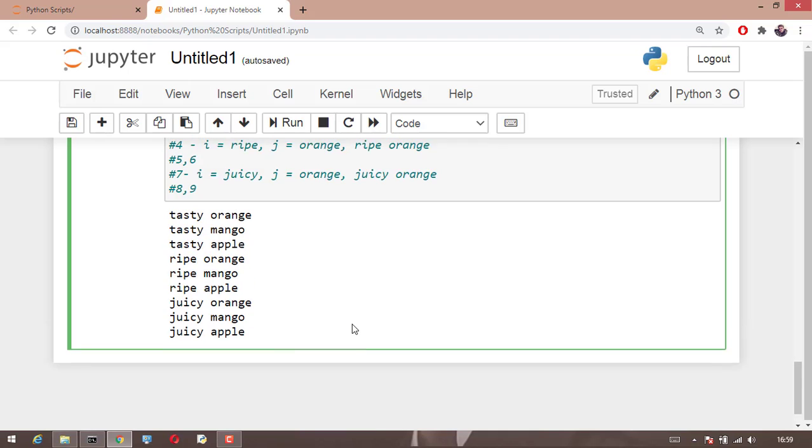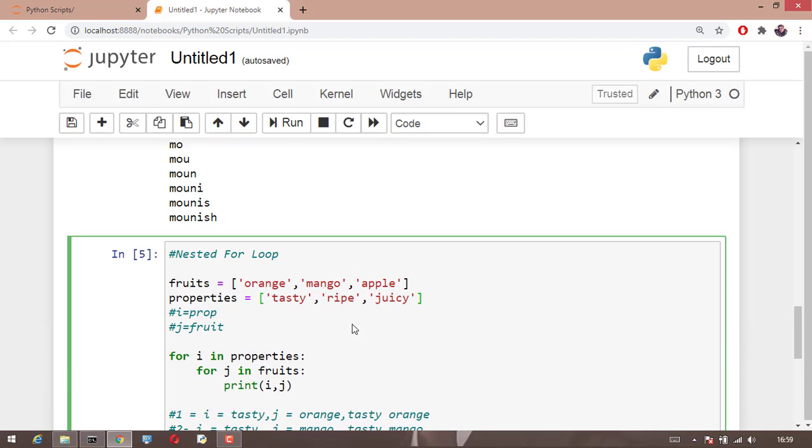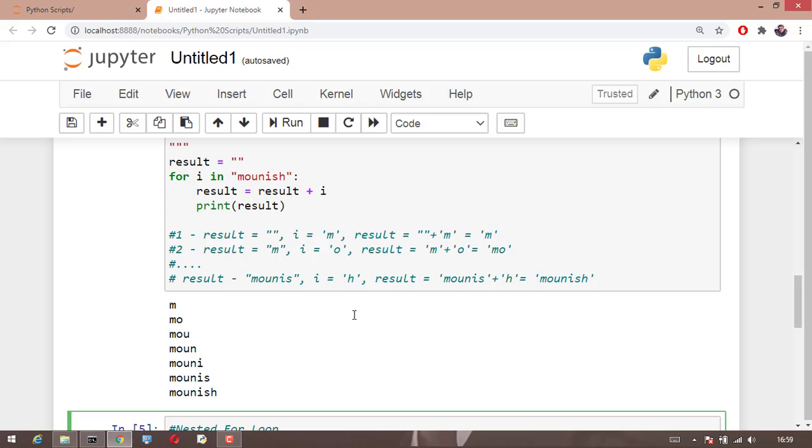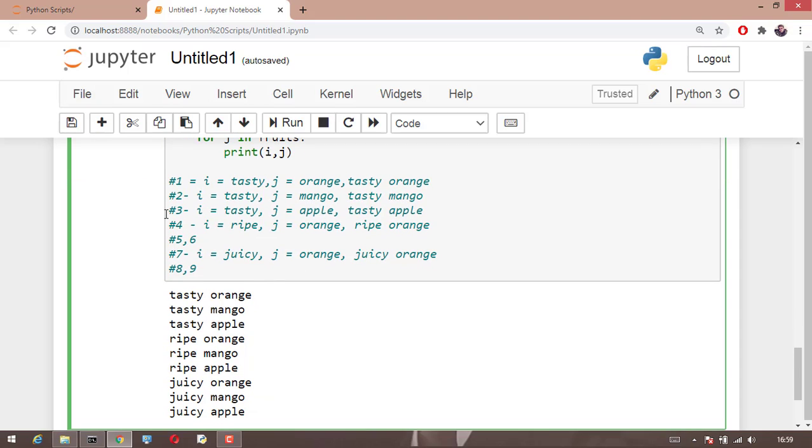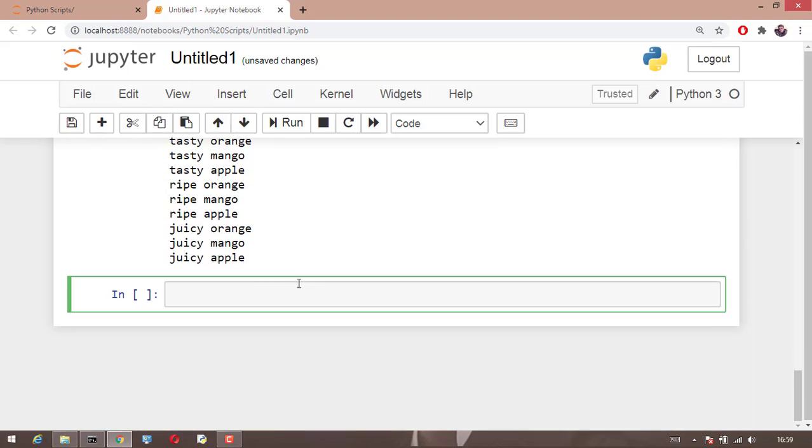So we saw how a for loop runs over a list, a tuple. It is all the same for all the collection of items, and we have seen how a nested for loop runs. Now let us see two most important methods, or functions or statements: break and continue statements. So what are these break and continue statements?